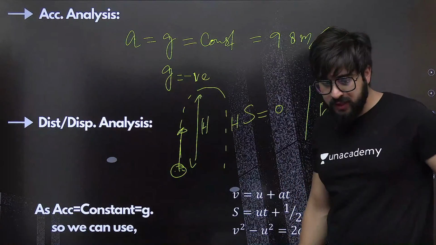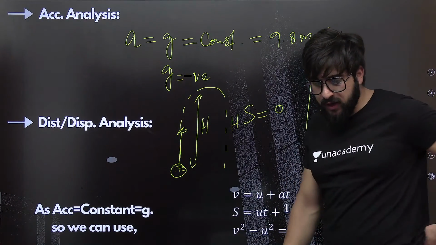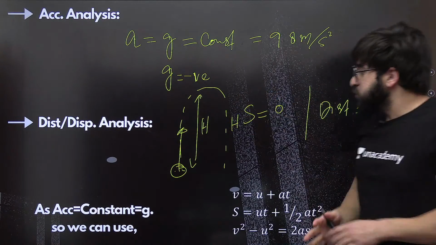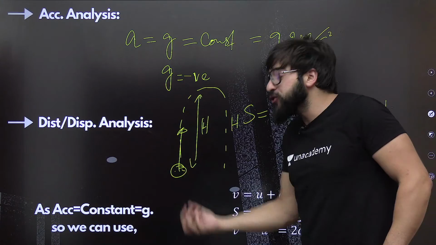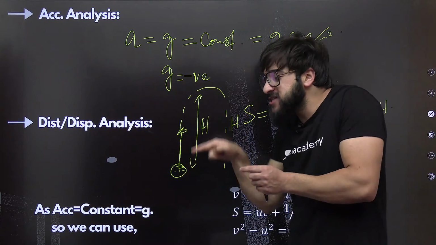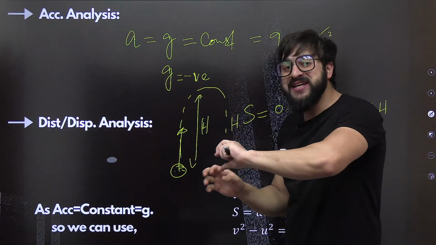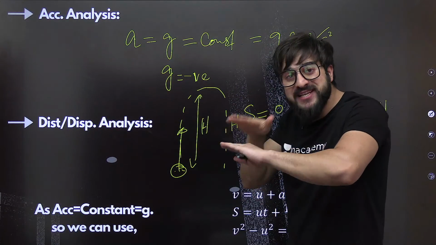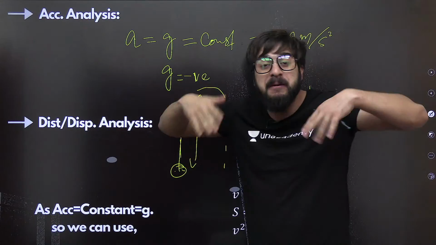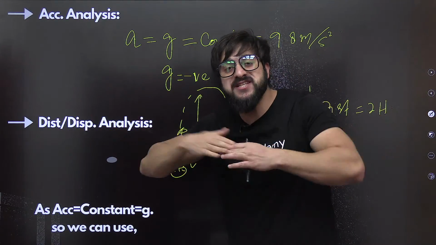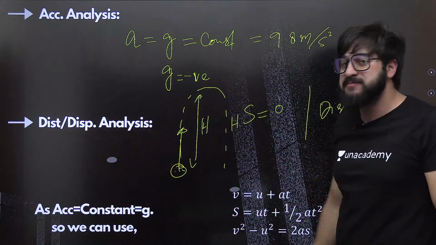Okay, everybody, so we say basically displacement in this case is 0. Why? Because when you throw the ball in upward direction, it falls back. So the initial point is the same, and the final point, it falls on the same point. So it hasn't displaced, because displacement is how much you have displaced from your original position. So we say displacement is 0.